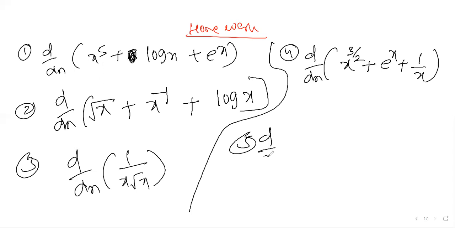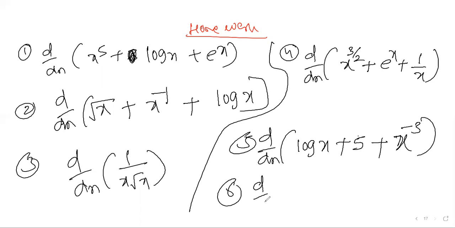Fifth one, d by dx of log x plus 5 plus x power minus 3.